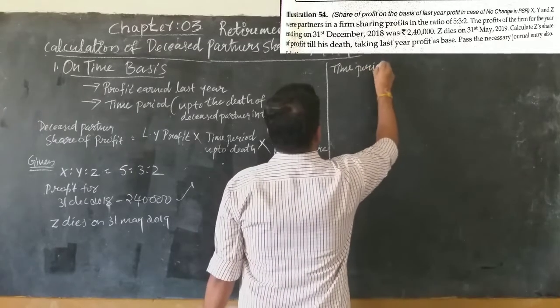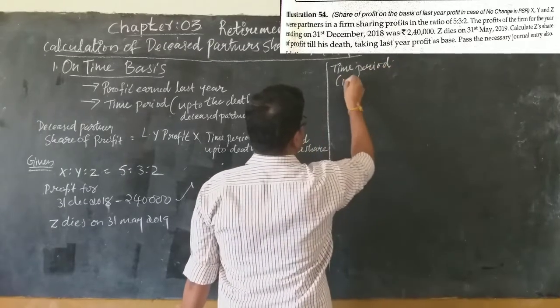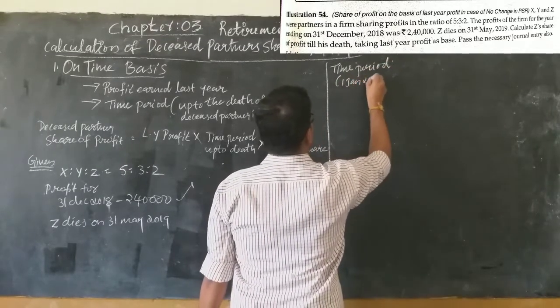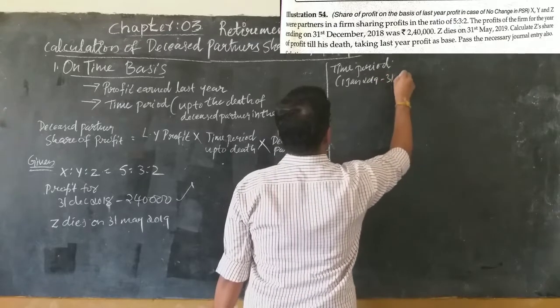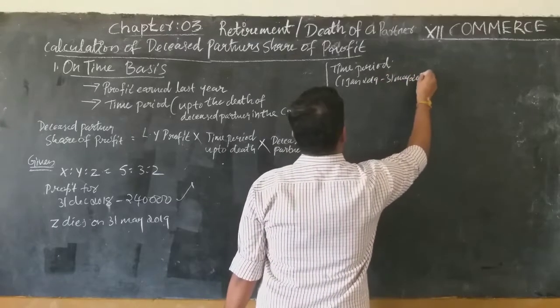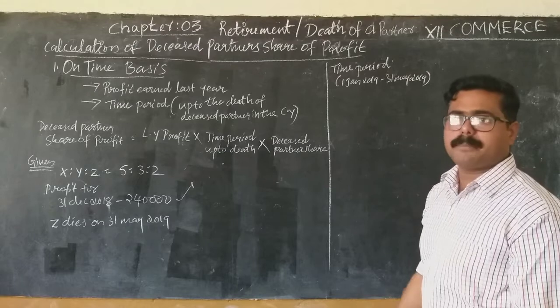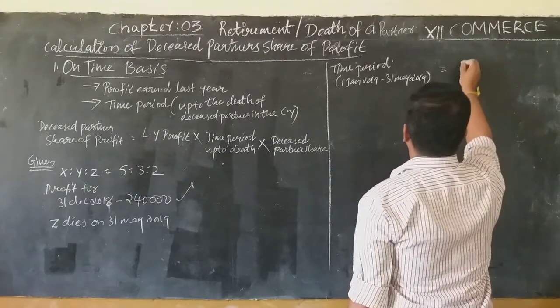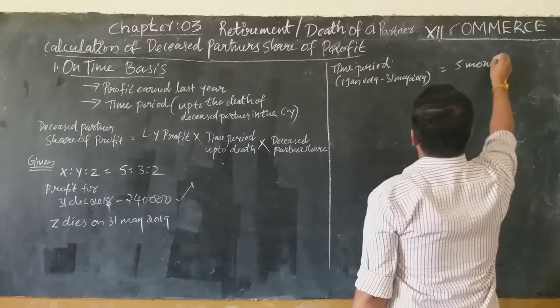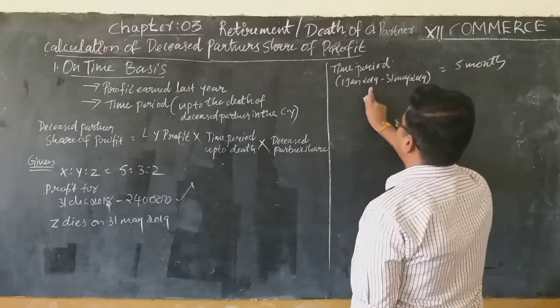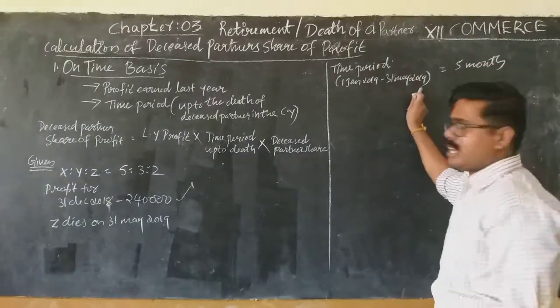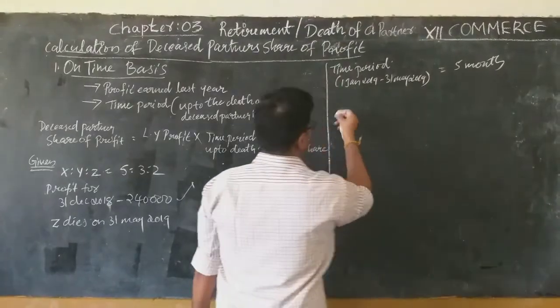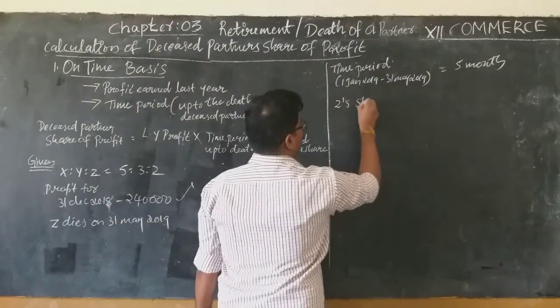Time period: how to calculate the time period from 1st January 2019 to 31st May 2019? Yes or no? He can get the profit for 5 months only. So here it is only 5 months, that means from 1st January 2019 to 31st May 2019. Okay, so let's calculate Set's share of profit.